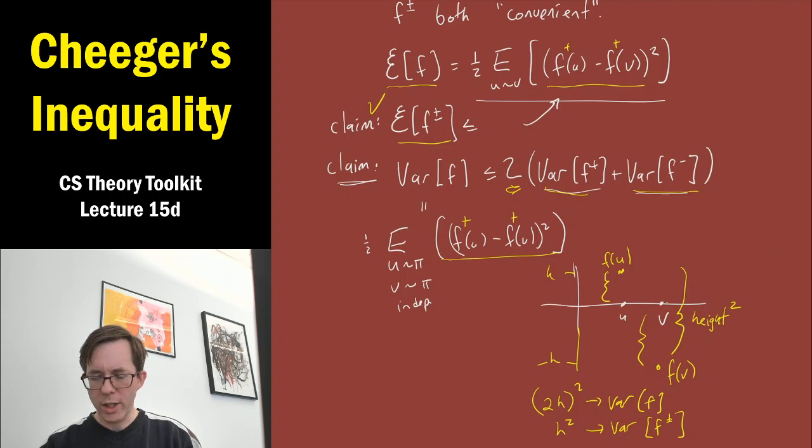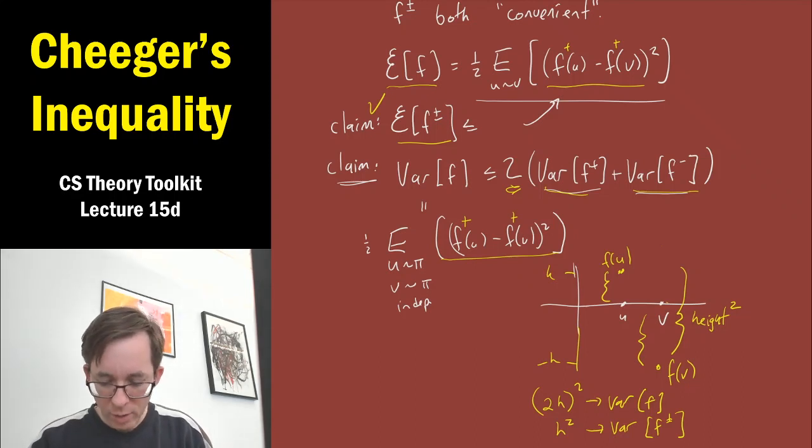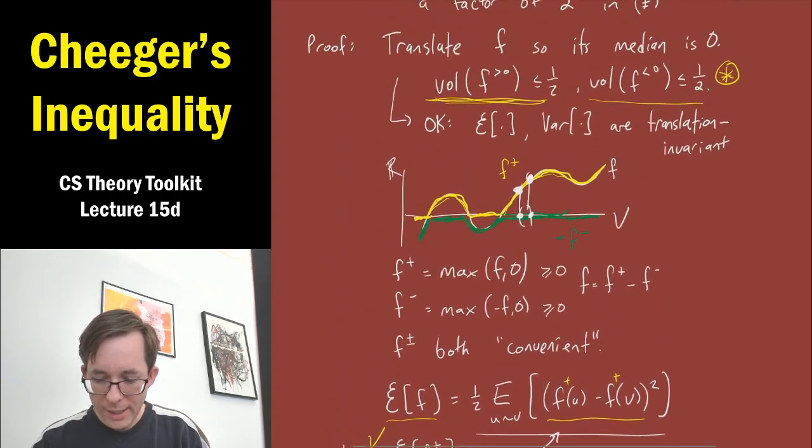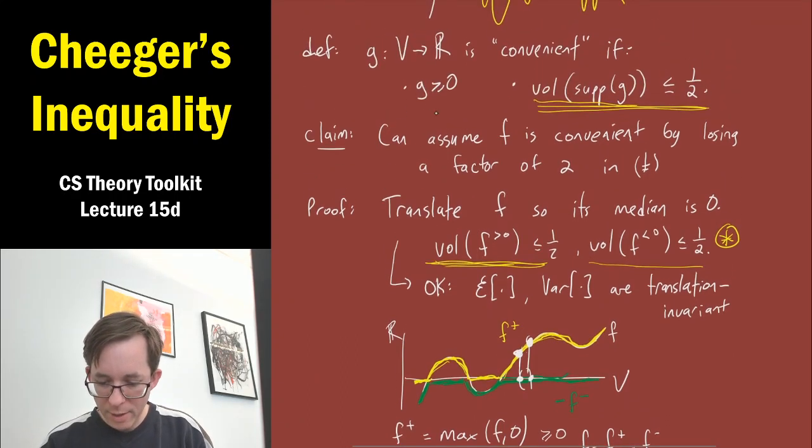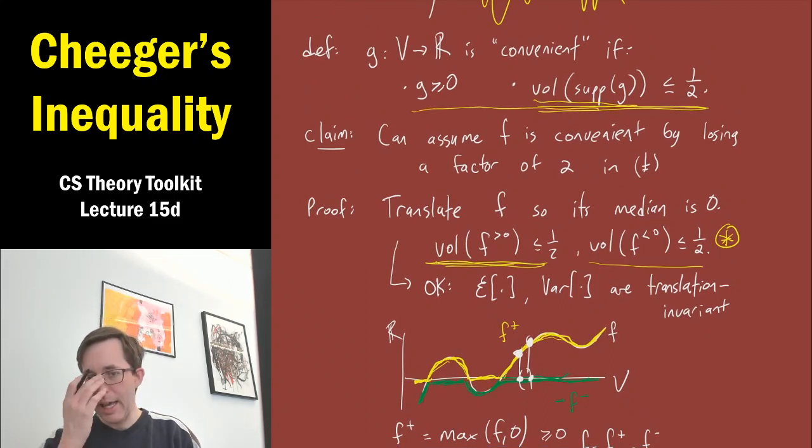Okay, so I don't want to dwell on this too much more because it's really just a without-loss-of-generality warm-up for the real proof. But finally, take my word for it, if you didn't follow all that: for either f plus or f minus, we have the same assumption, and therefore we can assume that f has these two key properties, convenience. Okay, remember these two properties are that we have a non-negative function, and the volume of the support is at most a half.